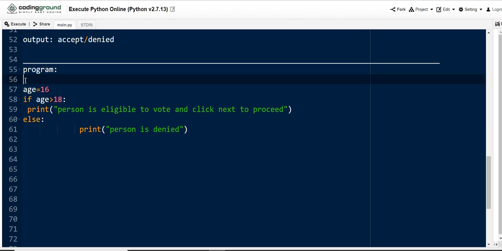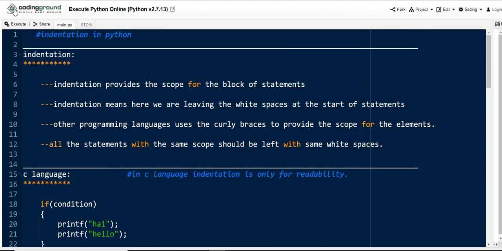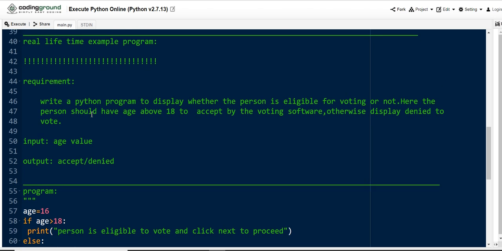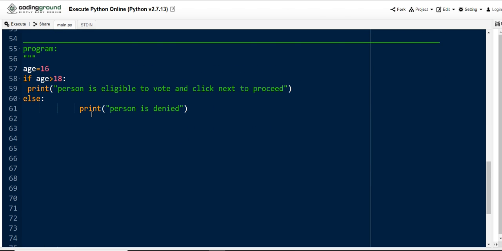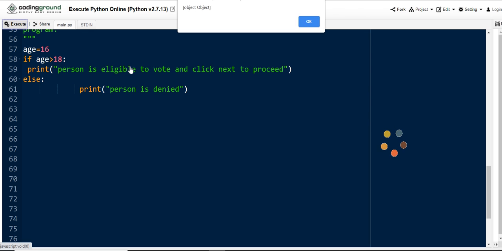Let me run this program so that you get clarity. Let me keep the text in double quotes, otherwise the interpreter will raise an error. Let me execute now, guys. Our requirement is that the software should accept the age value if age is greater than 18, otherwise it should deny. It's loading, guys, wait a minute. It will display the output on the right side.